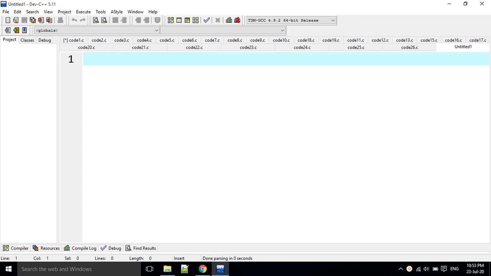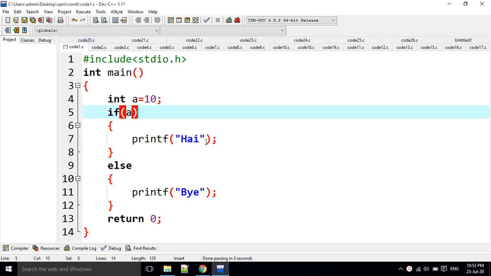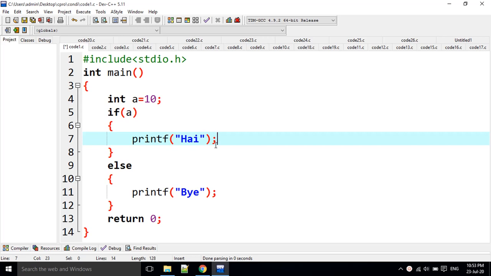Hi everyone, I am going to discuss programming MCQs in C language. Today's concept is conditional statements. Going to the first code, just guess what the output is. All the 20 questions are guess-the-output only. Look at the first question.